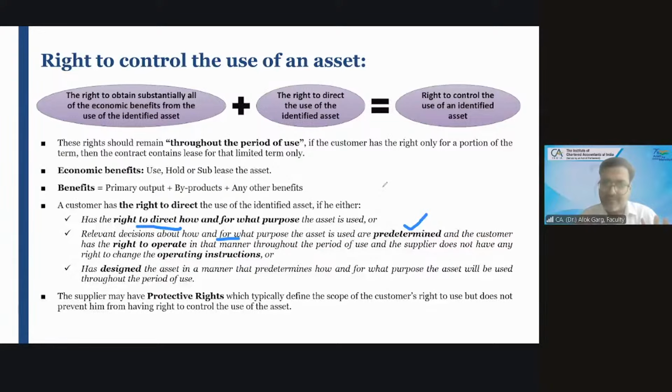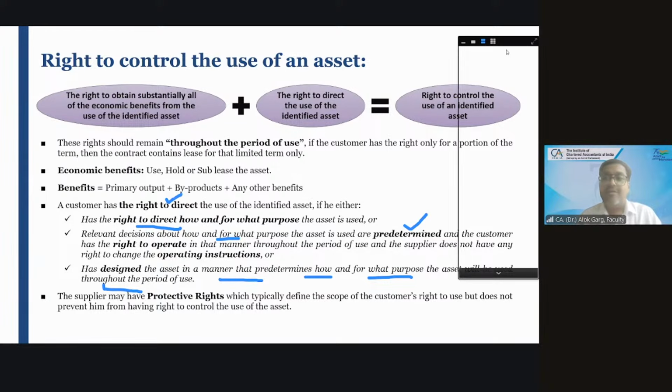Correct? Okay. And the customer has a right to direct the use of the identified asset if the asset is designed in a manner that predetermines how and for what purpose the asset will be used throughout the period of use. So the asset is designed in a manner considering the nature of use by the lessee, customized for the lessee, right?